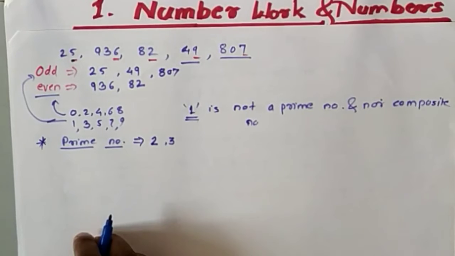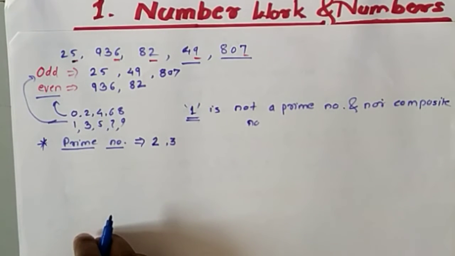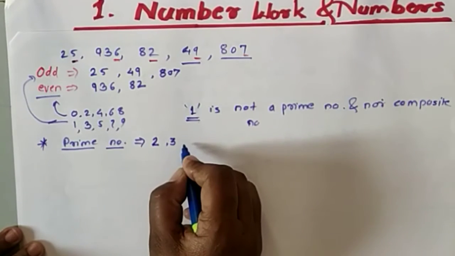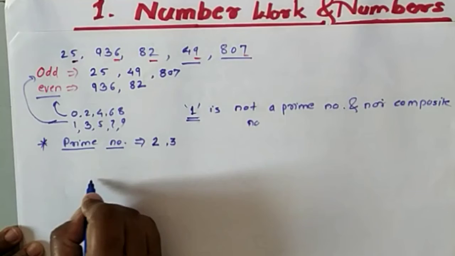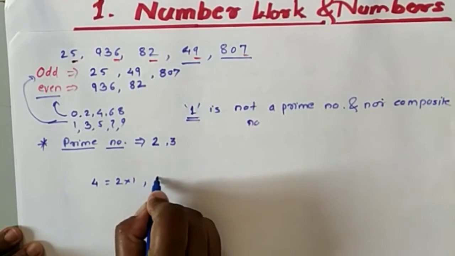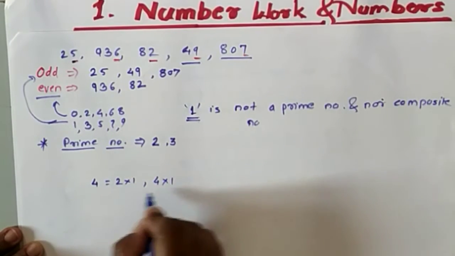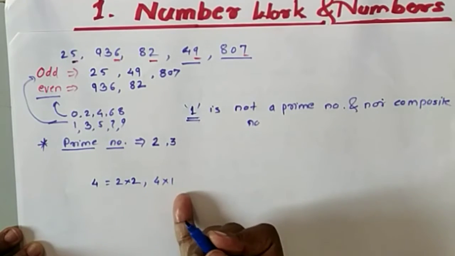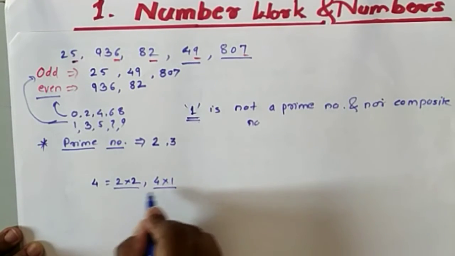The next number is 4. 4 is present in more than one table: 2 twos are 4, and 4 ones are 4. These are the factors of 4.